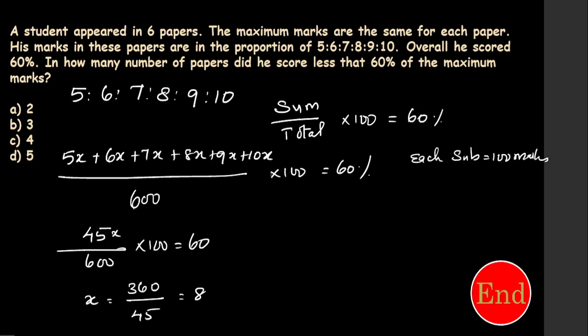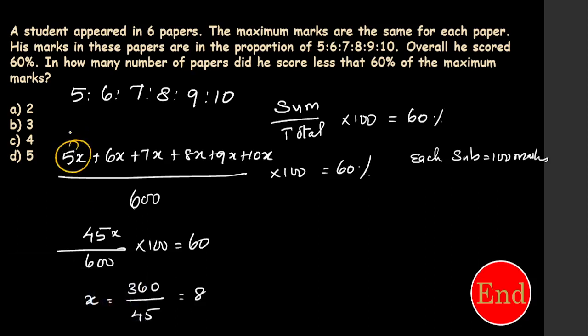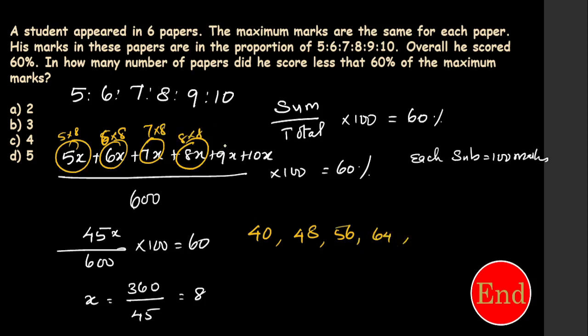If the x value is 8, I am going to substitute in all the marks. Okay, here 5 into 8. What is 5 times 8? 40. Right? First subject. Next subject 6 into 8. 6 8s are 48. Right? Next 7 times 8, 56. Right? Next 8 into 8, 64. Next subject 9 times 8. 9 into 8, 72. Right? Then 10 times 8, that is 80. Right? Now what is the question here?